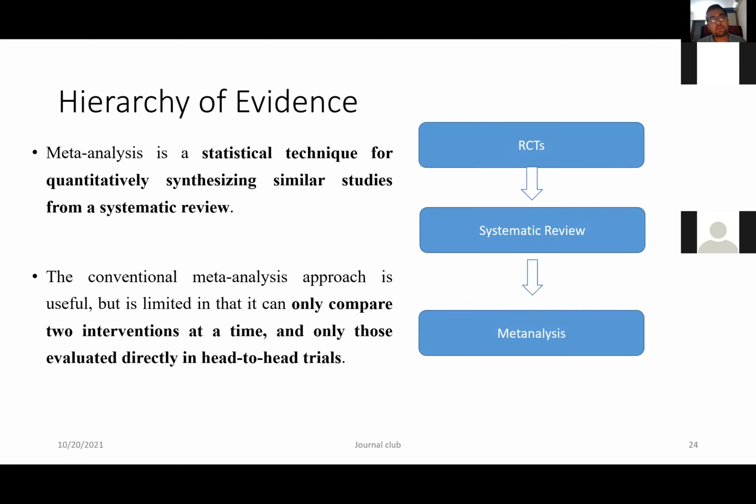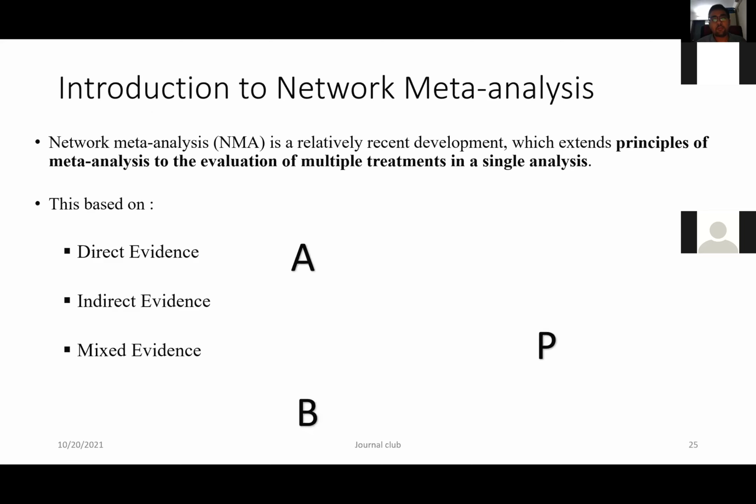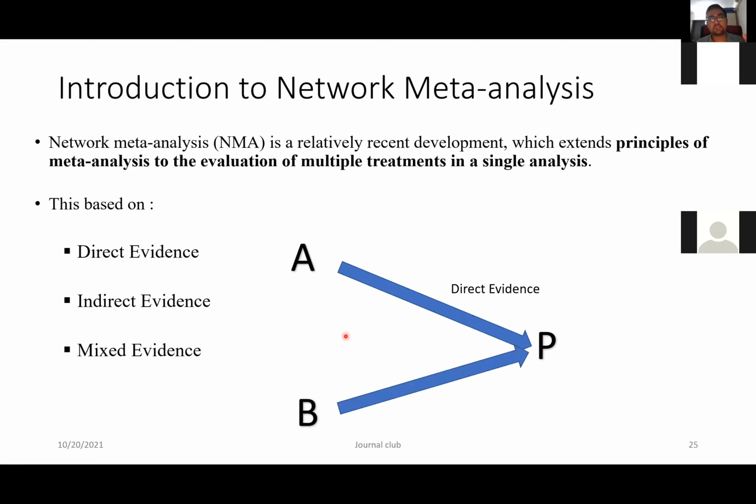But what is network meta-analysis? Why is it different? Suppose there is a drug A and a drug B, and we have various randomized controlled trials and systematic reviews where we have direct evidence between drug A versus the placebo and drug B versus the placebo. But by a meta-analysis, we cannot find out what A has to do with B. That means, how can we compare A and B?